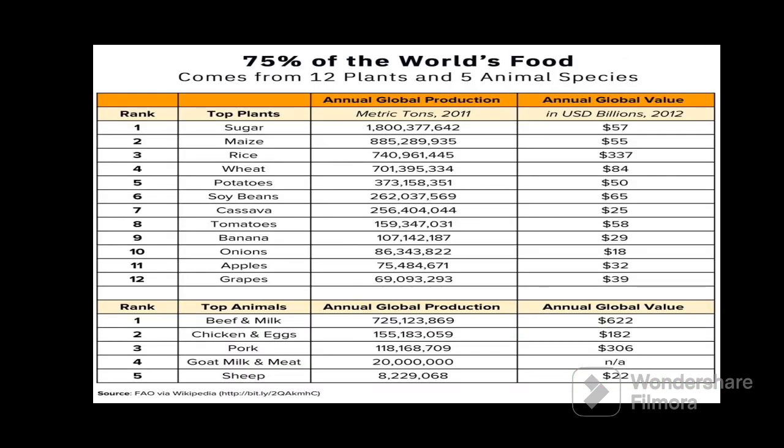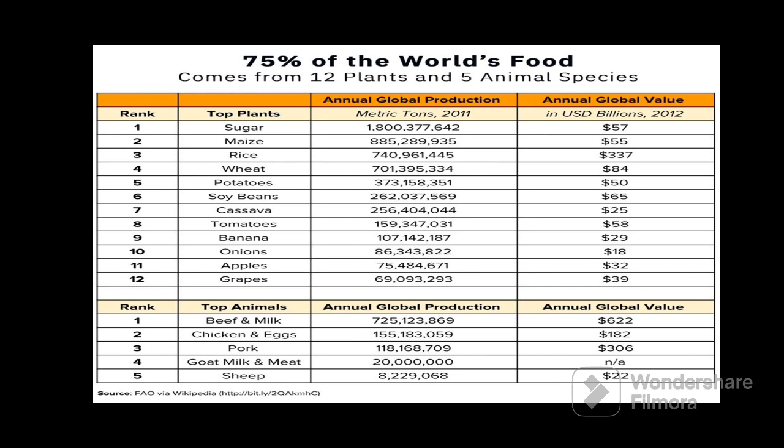Next, here is the data given on what percentage of the food is obtained from plants, and what percentage is obtained from animals. So 75% of the world's food comes from 12 plants and 5 animal species.